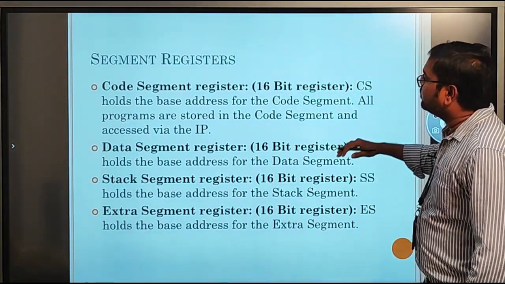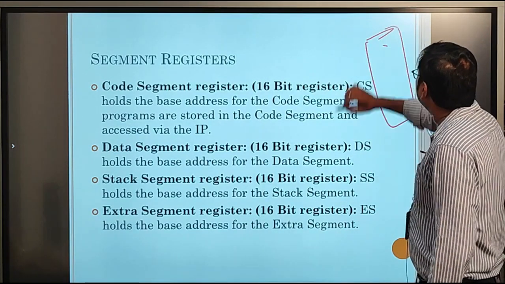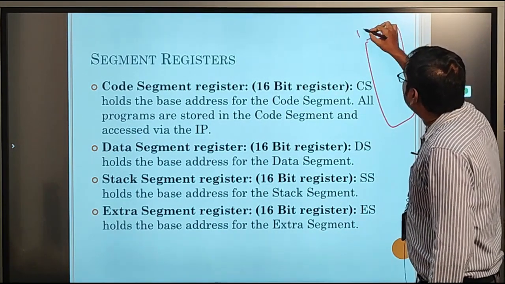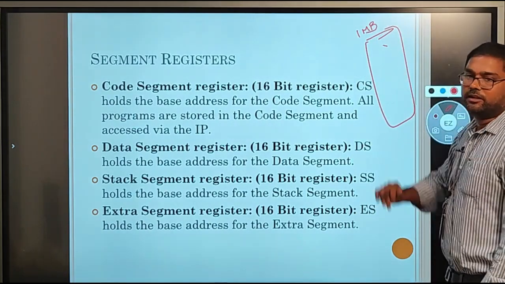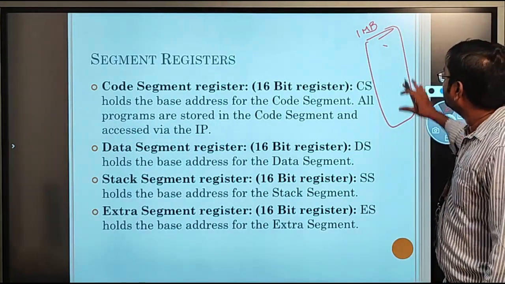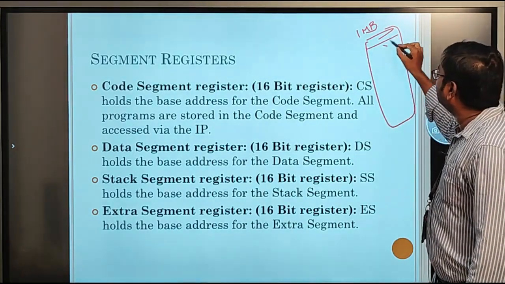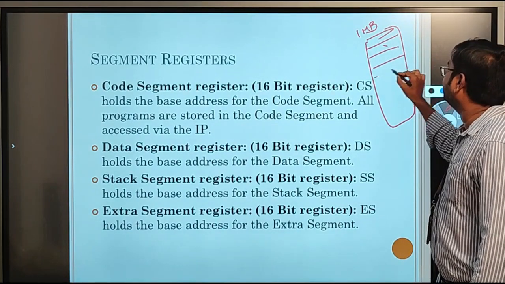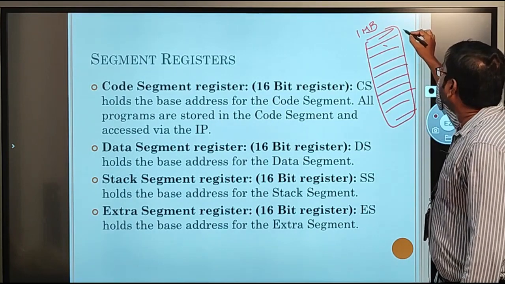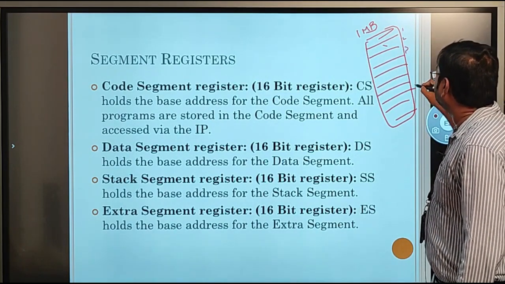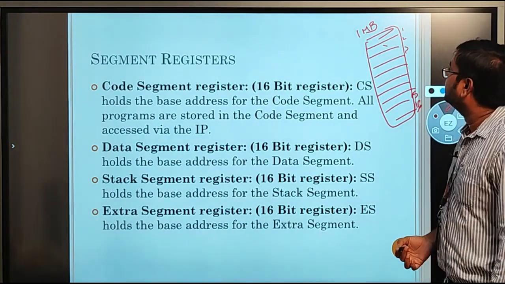To know about these segments, first we should discuss this memory. The microprocessor can access 1 MB of data, that is 1 megabyte. So this is the physical memory unit, for example. Here the physical memory is divided into a number of logical segments like this. We are having a total of 16 logical segments.